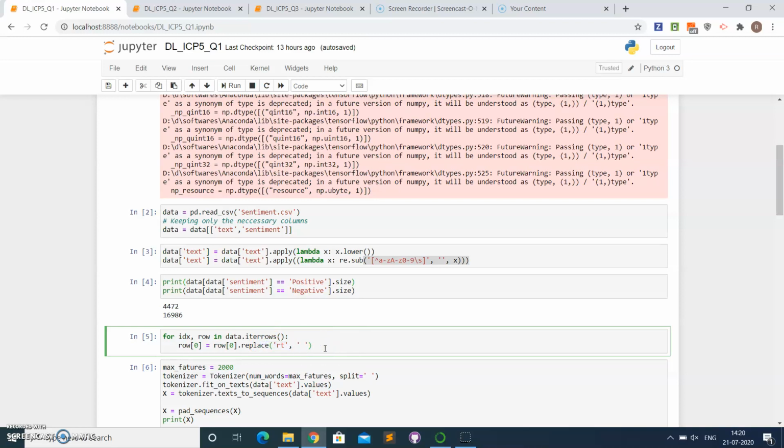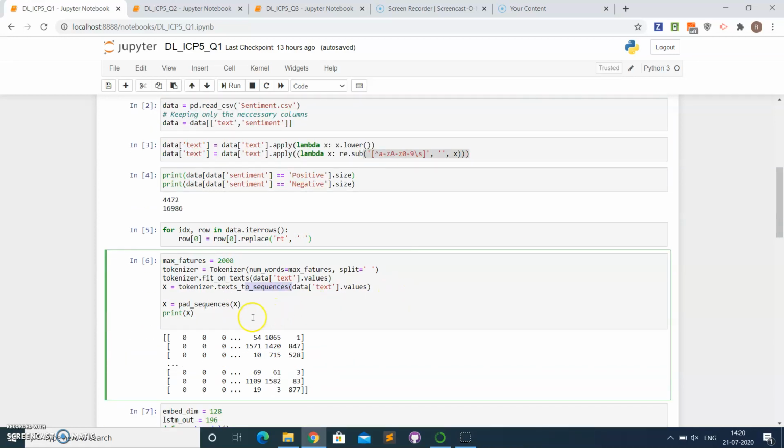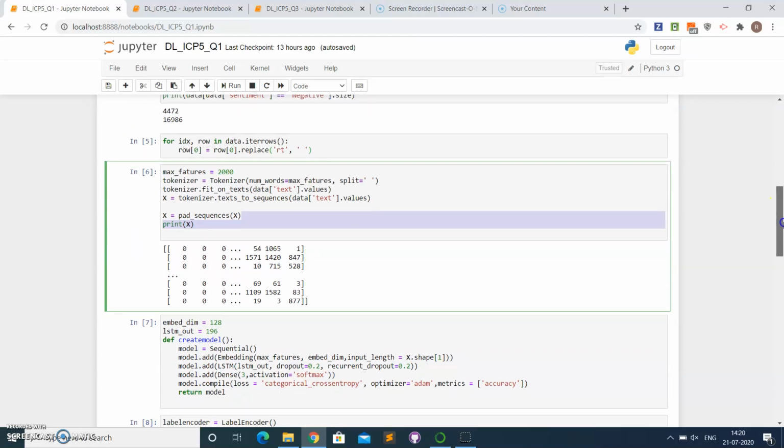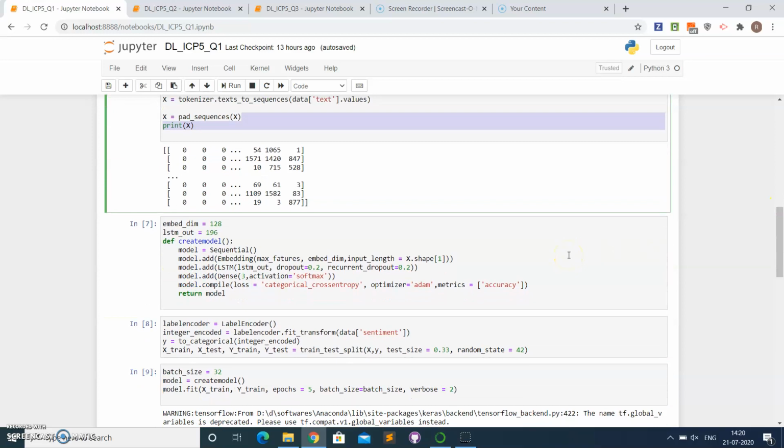Then we have applied the tokenization, taking the max features as 2000, followed by fitting it on the normalized data, converting it to sequences, and then applying some padding on it. So here is how we have applied the padding. In the later part, we have created a sequential model where we have embedded the layer of 128 neurons with the input length as the total number of features.